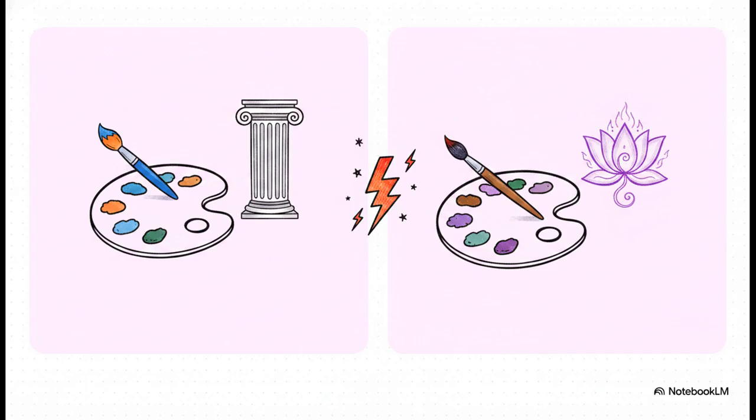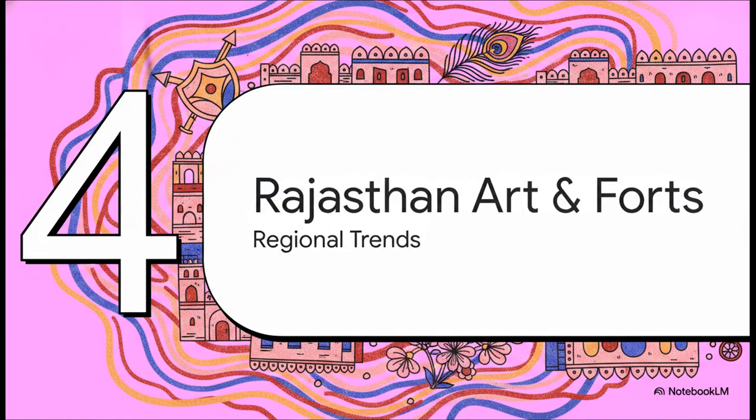But nationalist artists, led by figures like Abanendranath Tagore, completely rejected this European influence. They sparked an artistic rebellion, reviving traditional Indian art that heavily favored spiritual expression, rich cultural symbolism, and natural colors over cold realism.